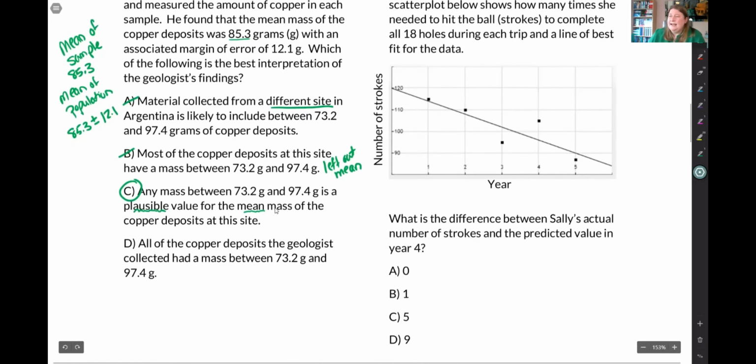And then D has this word all. All does not account for any kind of uncertainty. It doesn't acknowledge that when you use a sample to get some information about a population, that is an estimate. So we're going to get rid of D because of that information. Also, D doesn't say anything about mean either. So D is definitely the wrong answer. Here, the answer is C.